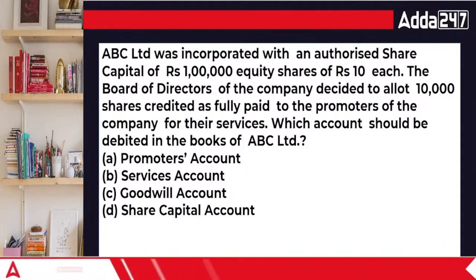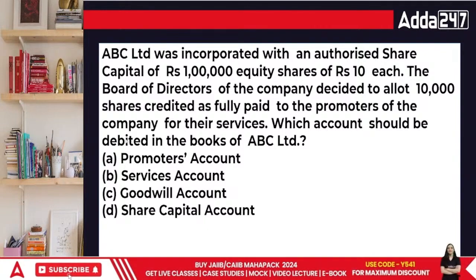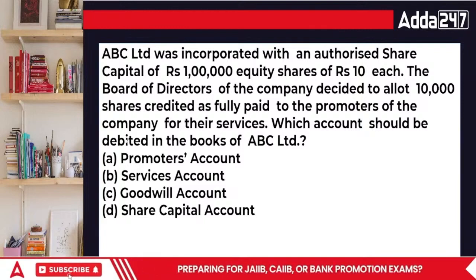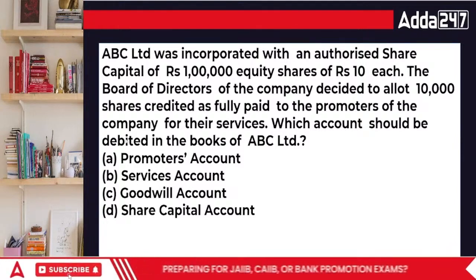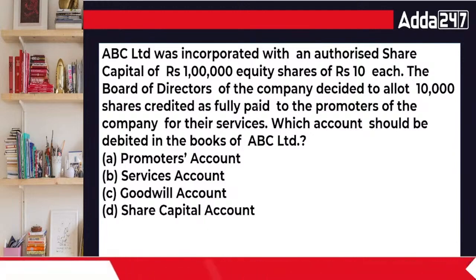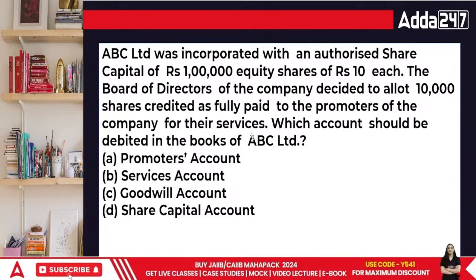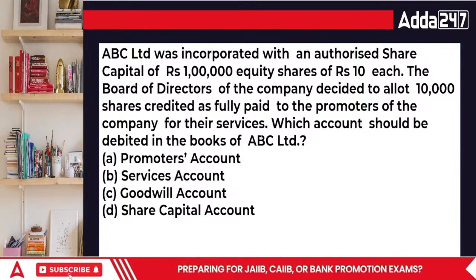So here comes the next question, everyone. ABC Limited was incorporated with an authorized share capital of 1 lakh equity shares of rupees 10 each. The board of directors of the company decided to allot 10,000 shares credited as fully paid to the promoters of the company for their services, which account should be debited to the books of accounts. Whenever you give any shares to your promoters, who are they? The people who actually brought the particular company into being. And it is their hard work that the company is existing, isn't it?